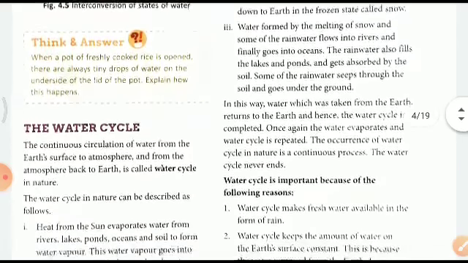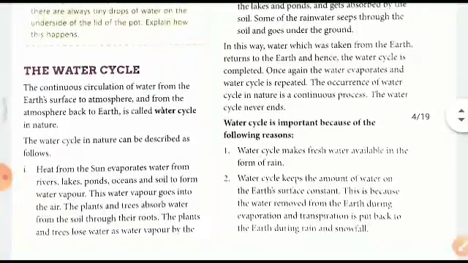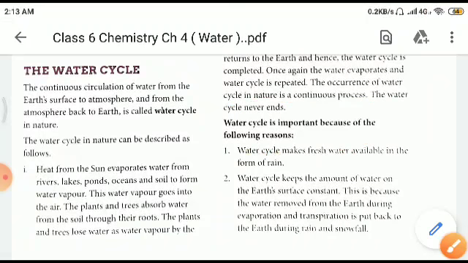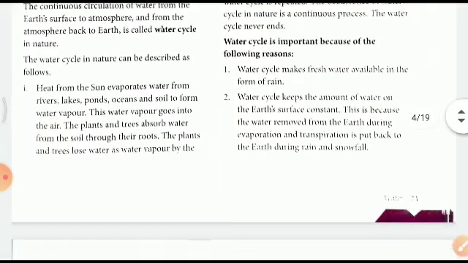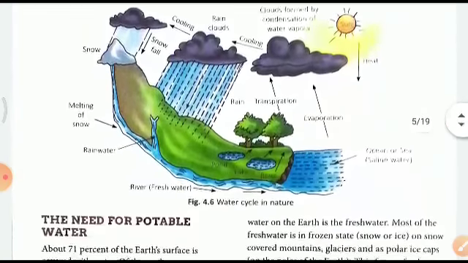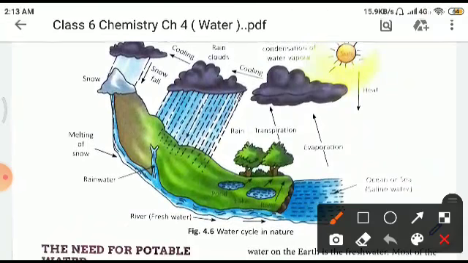Now, children, the question arises: why is this water cycle important, right? The answer lies in this: the water cycle makes fresh water available in the form of rain. The water cycle keeps the amount of water on the earth's surface constant, right? See, this is a beautiful diagram of the water cycle, children.